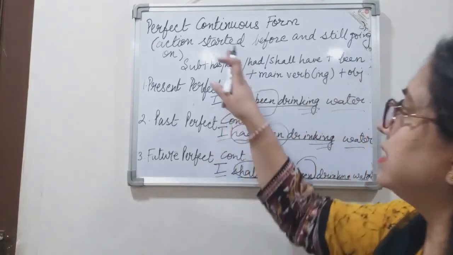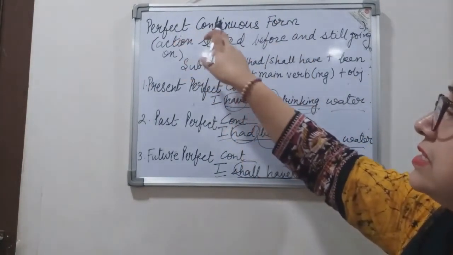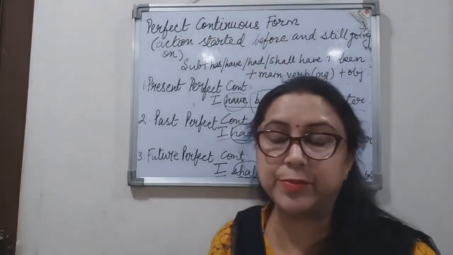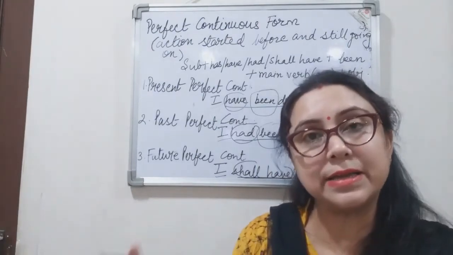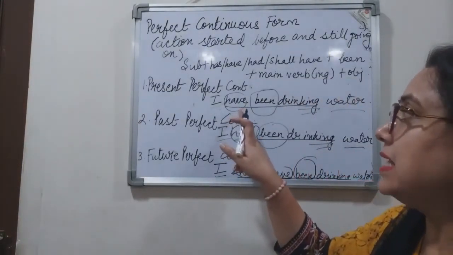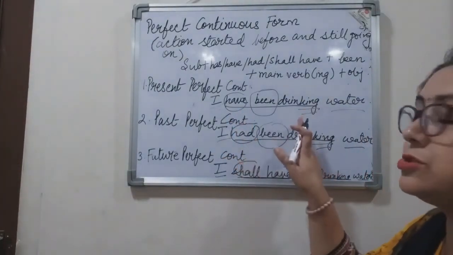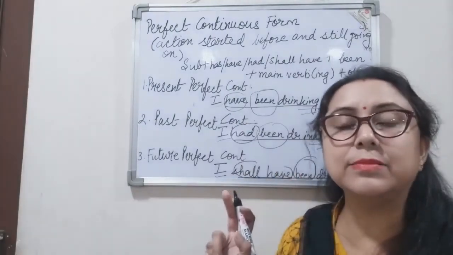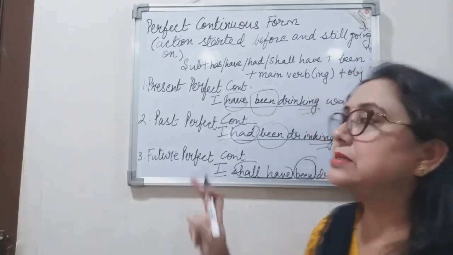So as the name indicates, this form that is perfect continuous is, I'm repeating again, a combination of perfect tense and continuous tense, right? So that is why we find has, have, had, shall have, all these, and we also find the main verb in its ing form. Now let us take a look at the structure.